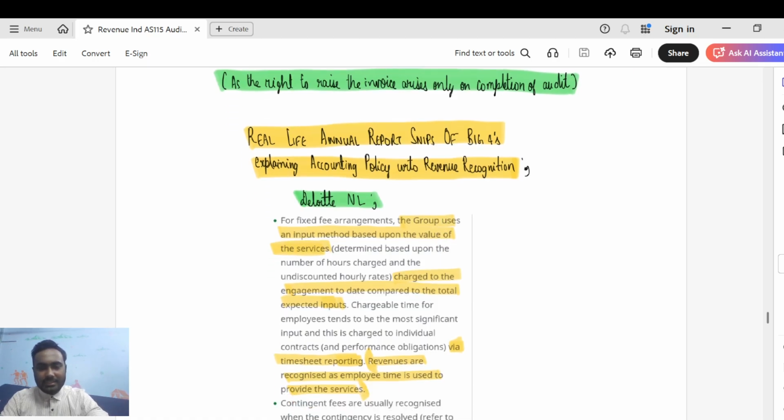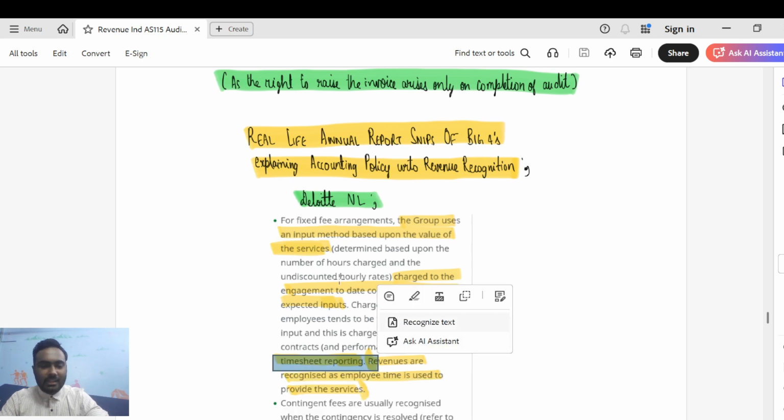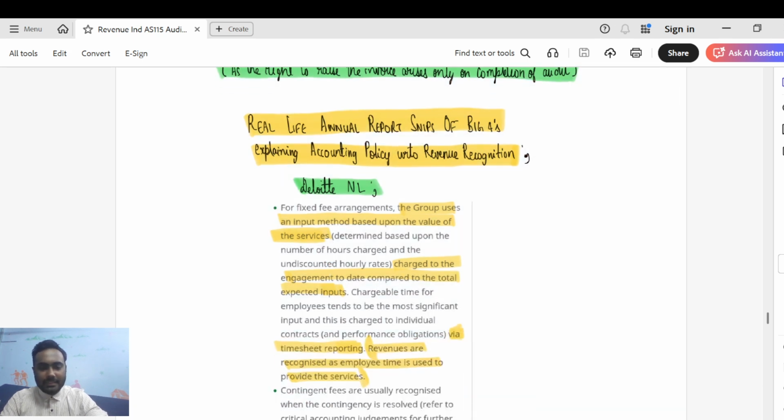Chargeable time for employees tends to be the most significant input and this is charged to individual contracts and performance obligations via timesheet reporting. Yes, sir, I told you the concept of timesheet reporting. You're able to recollect that? Yes. Revenues are recognized as employee time is used to provide the services. Very clear? Yes, sir, perfectly clear.